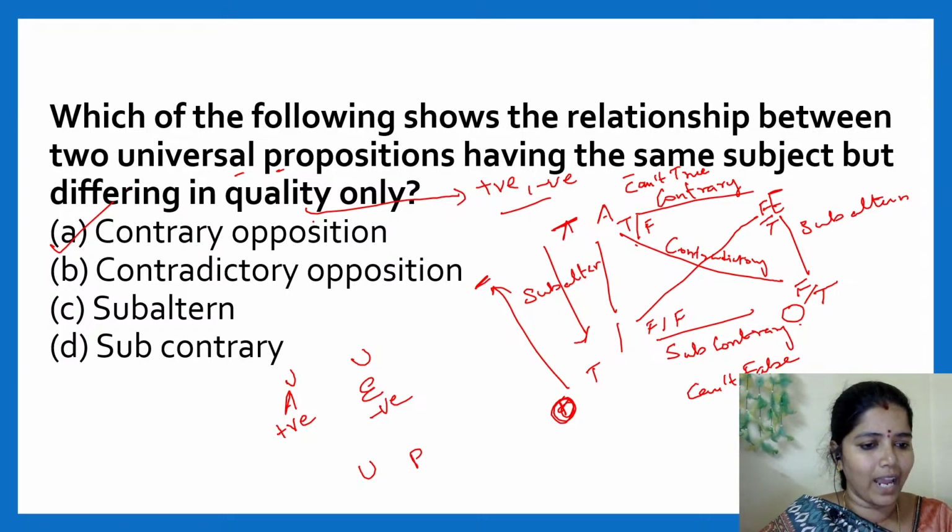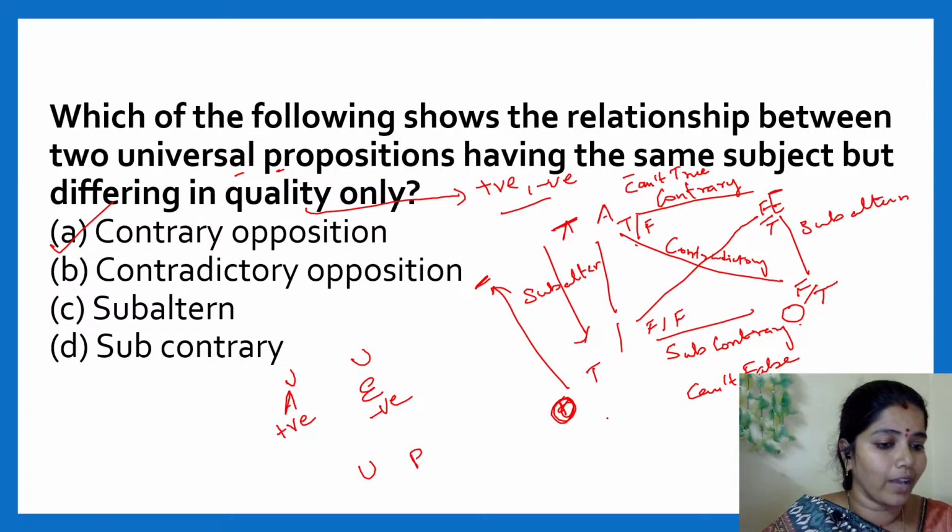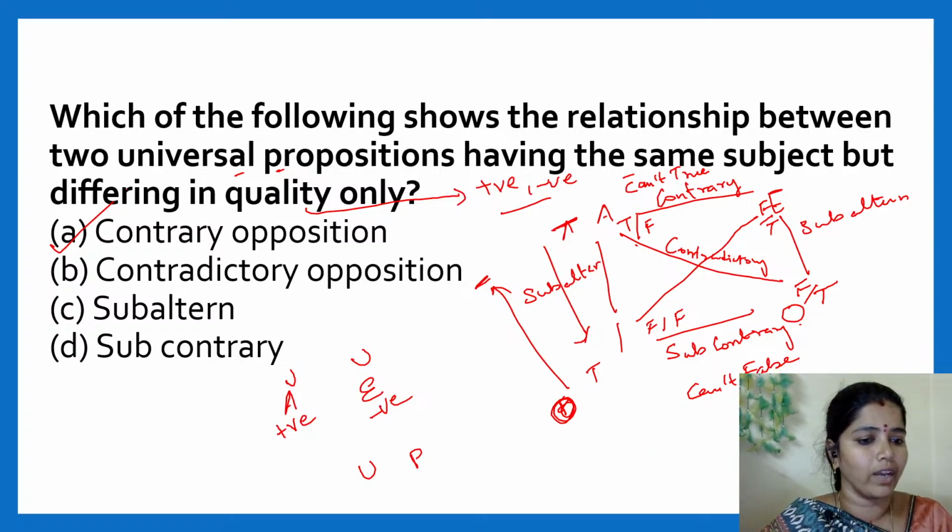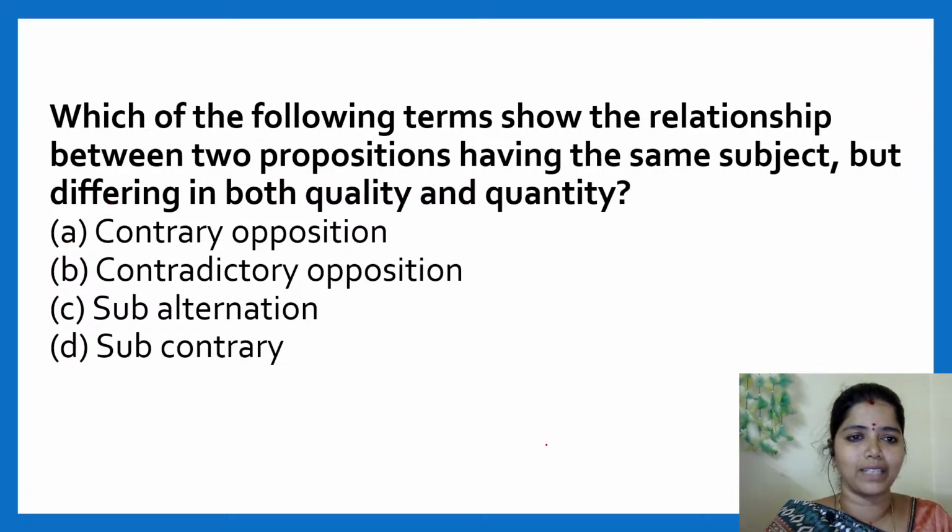Very good. A, E are contrary, E, O are subaltern, A, I are subaltern, I, O contrary. I, O is not contrary, I, O is subcontrary. Okay. Usha, Nandini. I, O are subcontrary. Just make a correction. Okay. Right. Clear. Next problem.